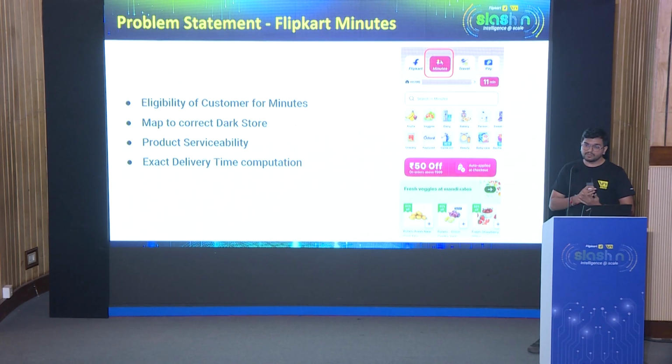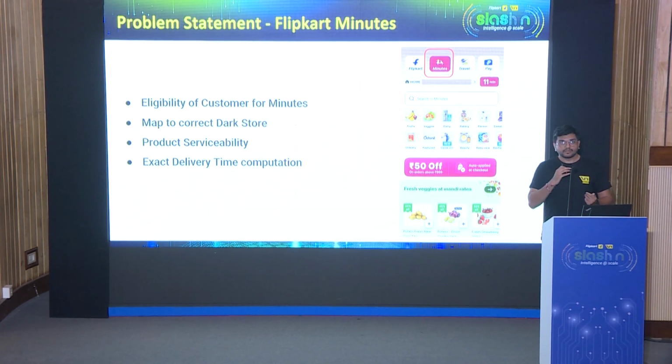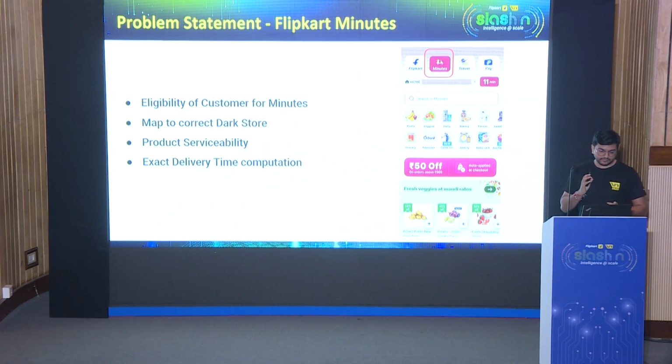Apart from identifying whether a customer is eligible for the Minutes app or not, we need to check whether a product is serviceable to the customer or not. There are multiple aspects of serviceability. Apart from the exact delivery time computation, serviceability also includes whether a dark store is available, and whether there are operational impacts due to which a dark store is not able to deliver the product.